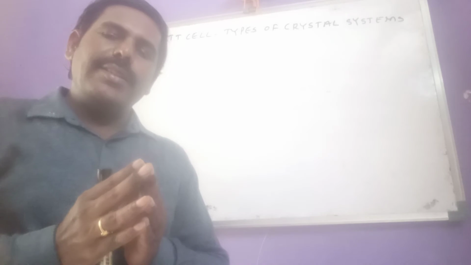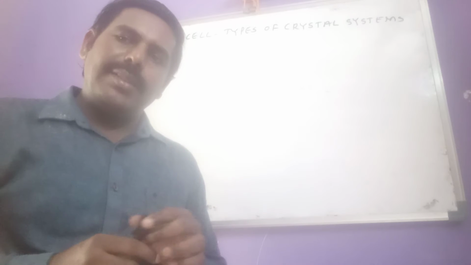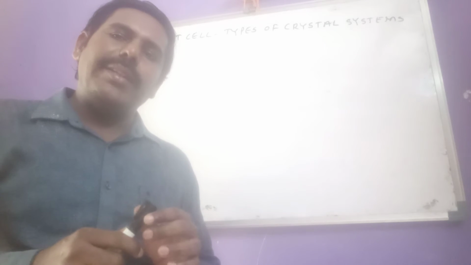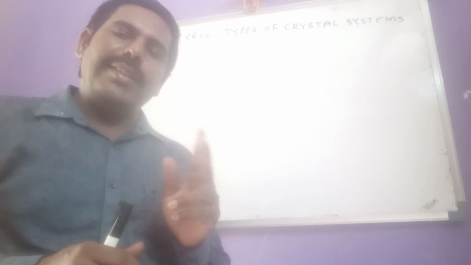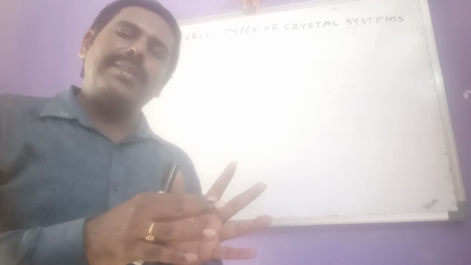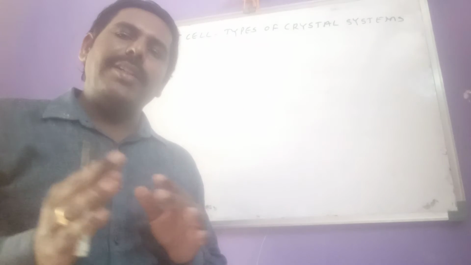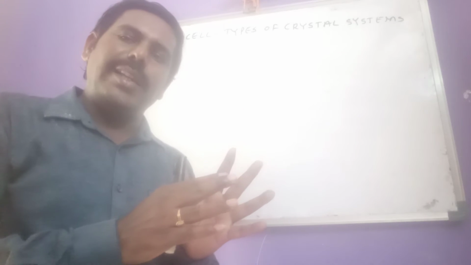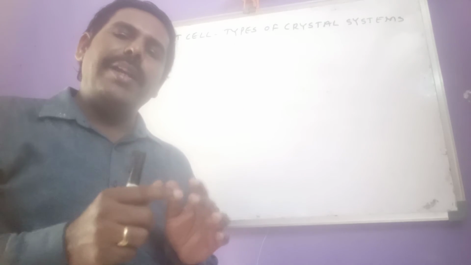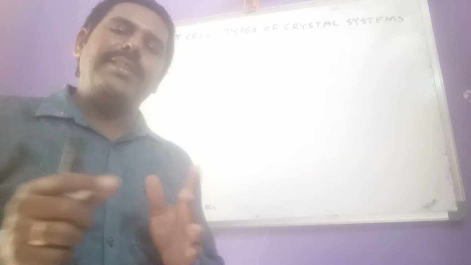Okay, first, one unit cell is characterized by 6 parameters. What are the 6 parameters? 3 edges and the angles among the edges. Let a, b, c be the dimensions of the edges, and alpha, beta, gamma the angles among these edges.